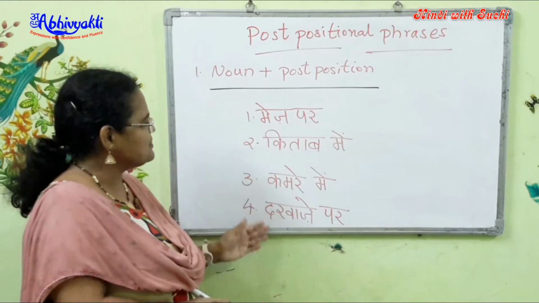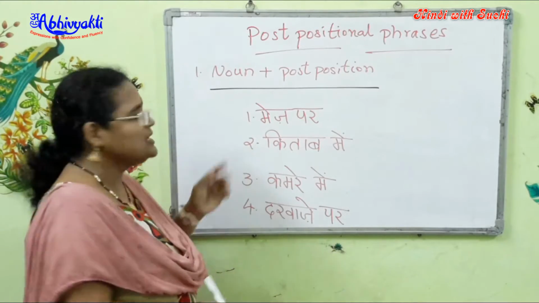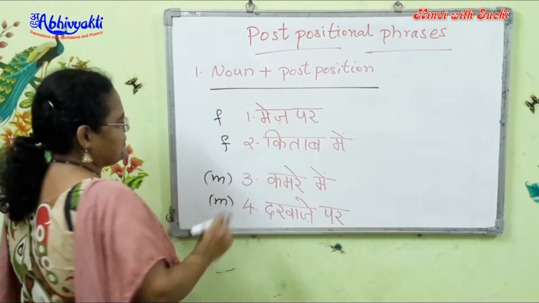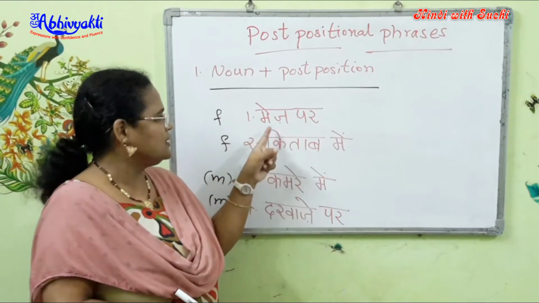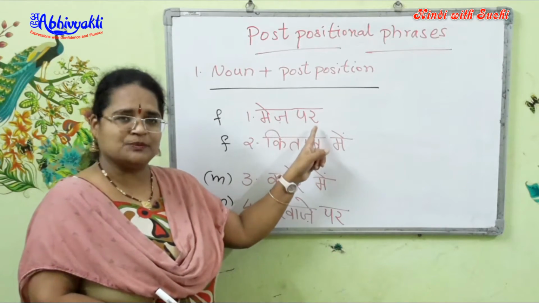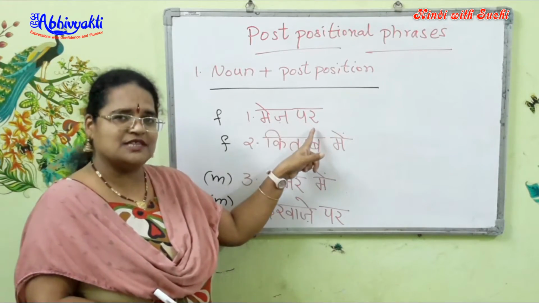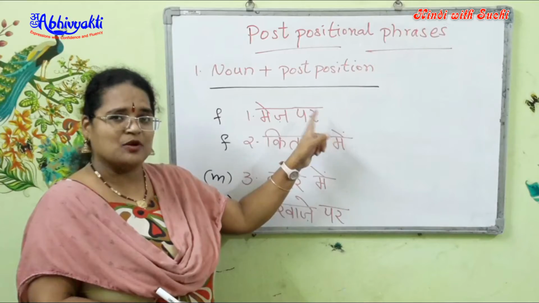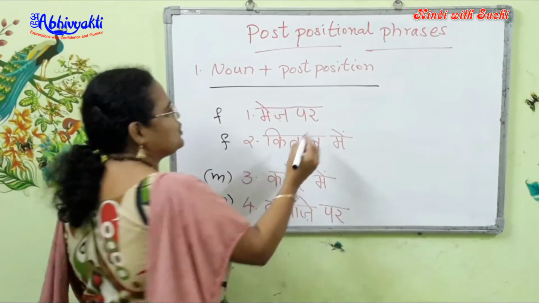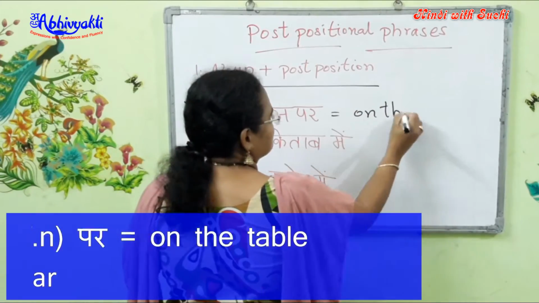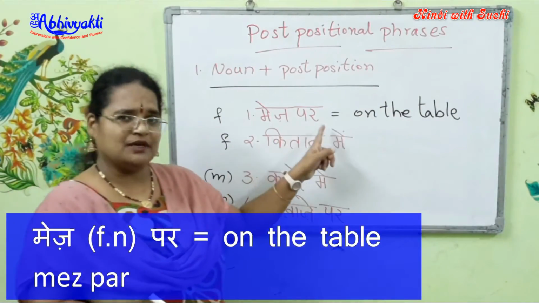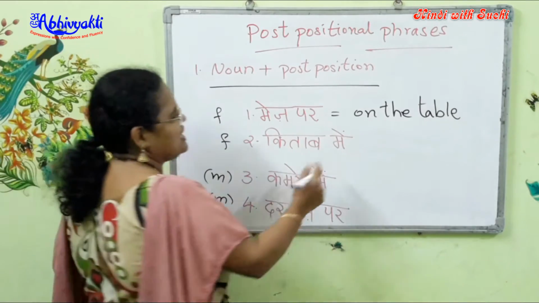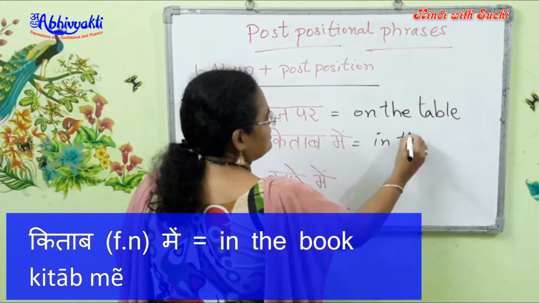For example, I have some simple examples here. I have 2 feminine nouns and 2 masculine nouns. Now, what did I do here? Mez par. Because these are postpositions, in Hindi they are placed after the noun. So, when you want to say on the table, you say table first and on later. So, mez par translates to on the table. Kitab mein. Mein is in. So, in the book.